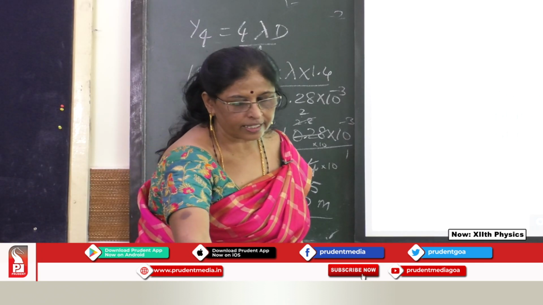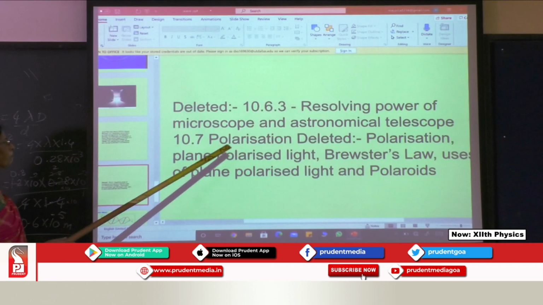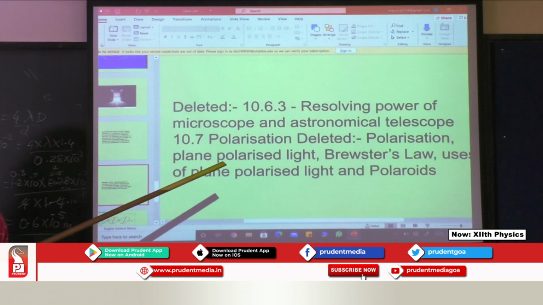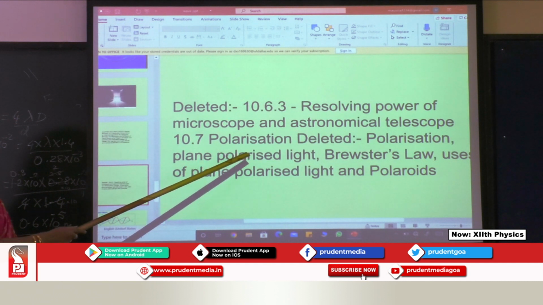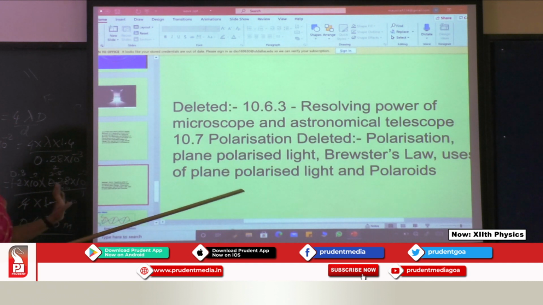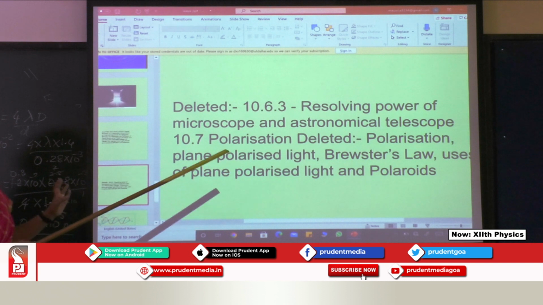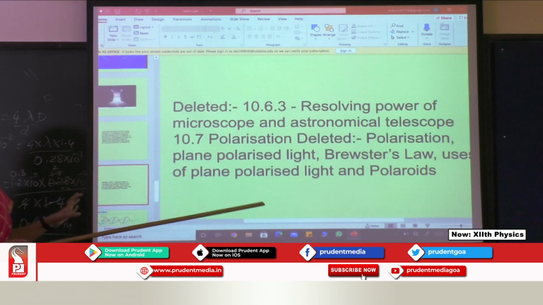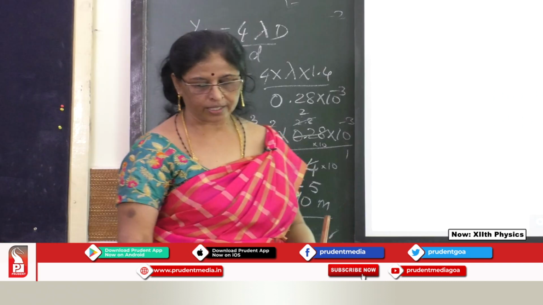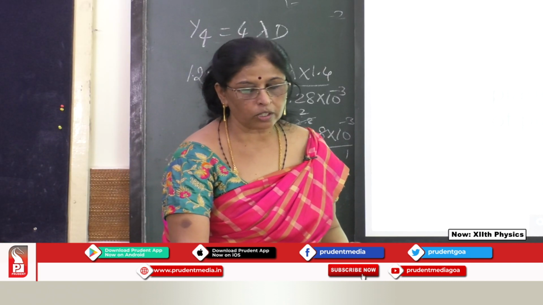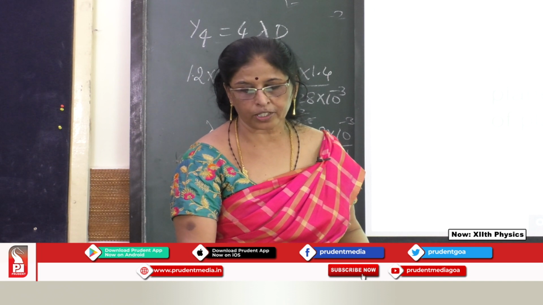What is deleted is this: resolving power of microscope is deleted. Astronomical telescope, in this resolving power is deleted. Polarization is completely deleted, this topic. Plane polarized light, Brewster's law, uses of Polaroids and polarized light and Polaroids. Okay, so only one small topic we have, but that will finish.